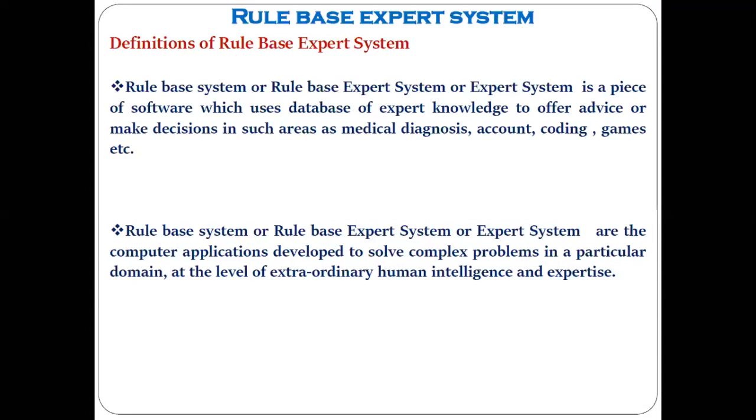So the rule-based system or the rule-based expert system is a kind of software which uses some database of expert knowledge to offer advice or to make decisions in various areas. Here I have mentioned some areas like medical diagnosis, accounting, coding, gaming, etc. Do you understand what it means by the rule-based expert system?